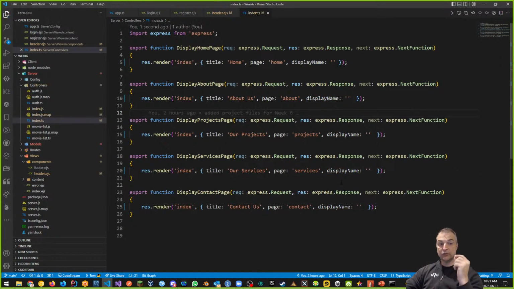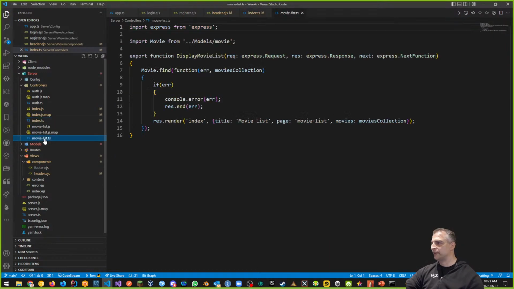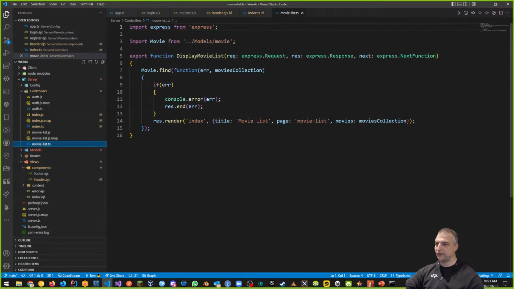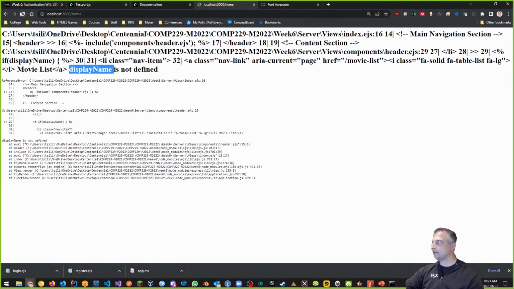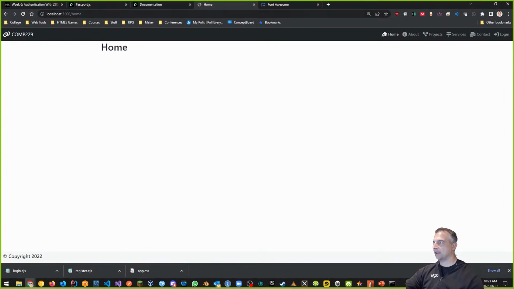Remember I said, if you ask for something from a page, you need to give it to it, even if it's empty. Okay? And same thing with the movie list itself. The movie list also doesn't have the display name, so let's add that in too. So now everything has a display name. But all of them are blank right now. We're going to fix this problem in a second. So if I refresh now you can see that I can get the home, but also that home is lit up. Take a look at how that's brighter than the rest of the links, right? Okay, that means our navigation idea worked, right?